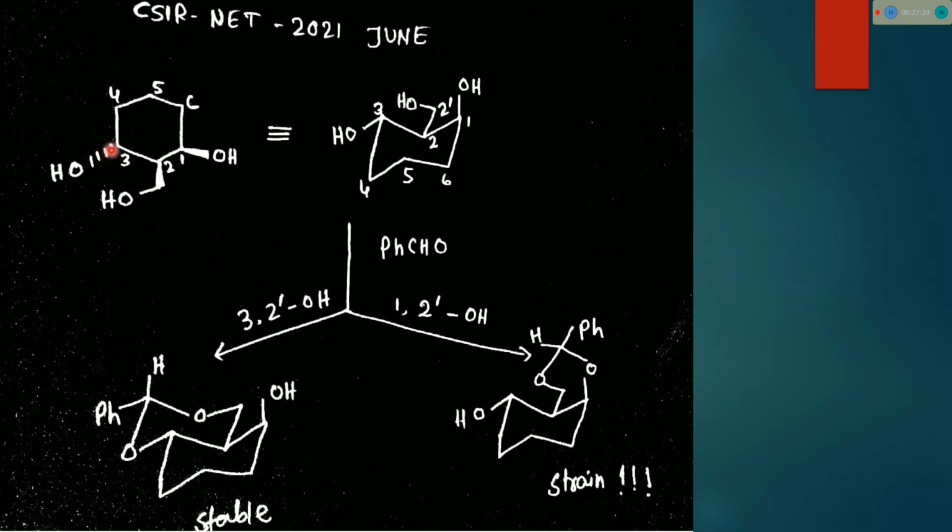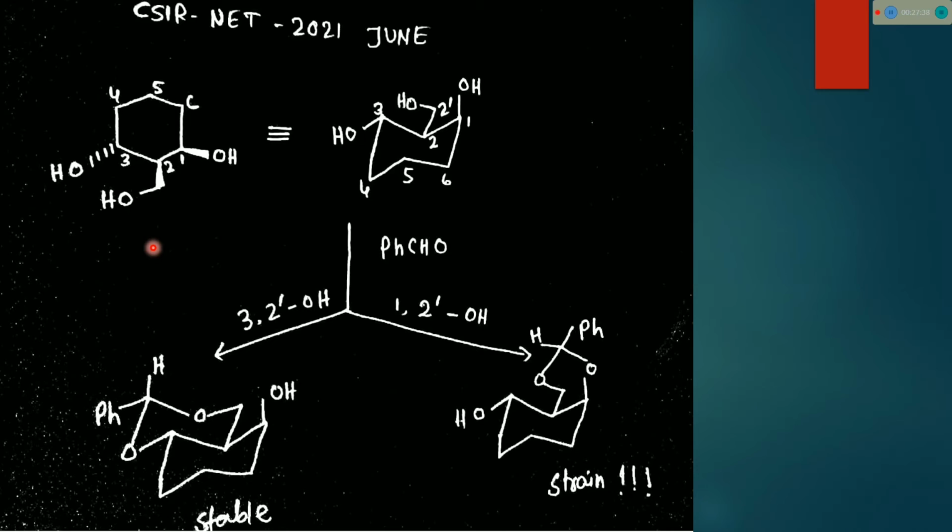So this OH and this 3 hydroxyl group, if they react with benzaldehyde, then we will get 2 stable chair forms, and the whole molecule becomes stable.